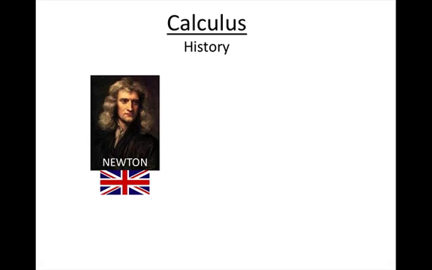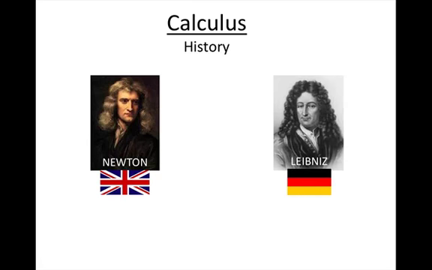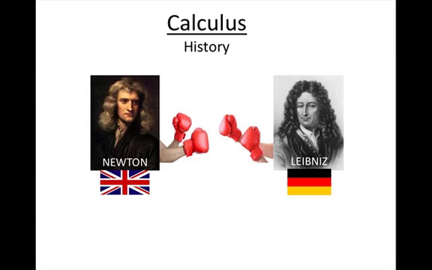However, he didn't actually go ahead and publish stuff on it. The first guy to actually publish stuff was a guy by the name of Gottfried Leibniz from Germany. Now, he actually came along and he published a couple papers on calculus. He started to define calculus as we know it today. As it happened, Newton then went and accused Leibniz of plagiarism because he reckoned that the information had gotten to Leibniz and he had caught wind of it and used it.